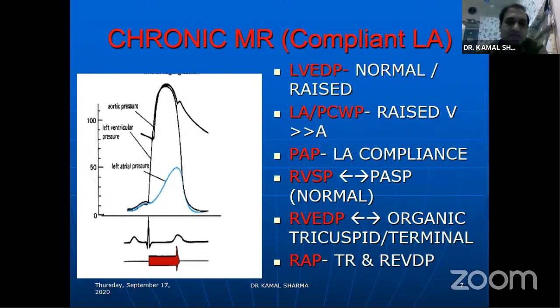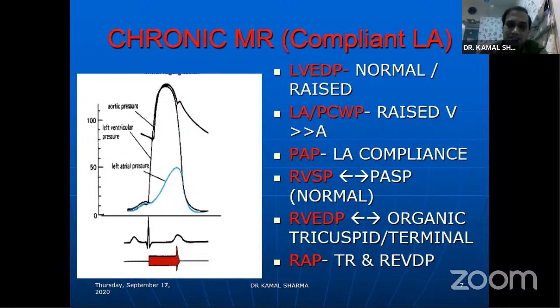So vasoconstriction, hypoxia mediated, or protective vasoconstriction: when the pulmonary capillary wedge rises and there is interstitial and alveolar edema, as a reactive mechanism to prevent flooding of the lung fields, the pulmonary arterioles will constrict to decrease the pulmonary blood flow, and this will in turn lead to a rise in PA pressure.